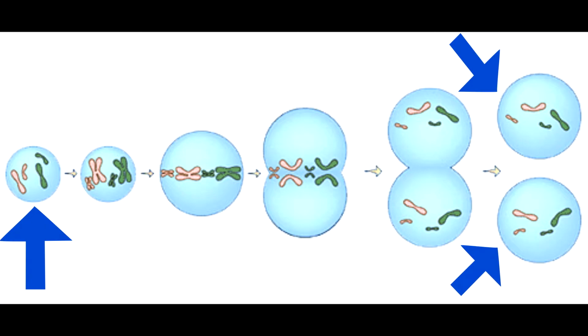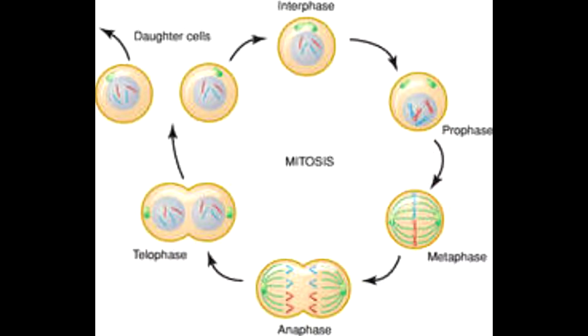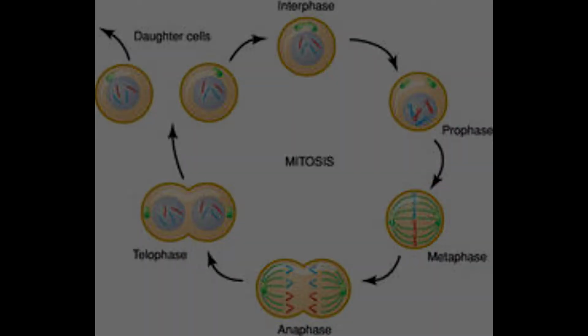Mitosis is also a part of the cell cycle, which is basically the time from when a cell is first formed until the time the cell divides into two daughter cells. Mitosis takes up about 10% of the cell cycle, while the rest of the time is taken up by interphase, in which the cell grows and replicates its DNA.